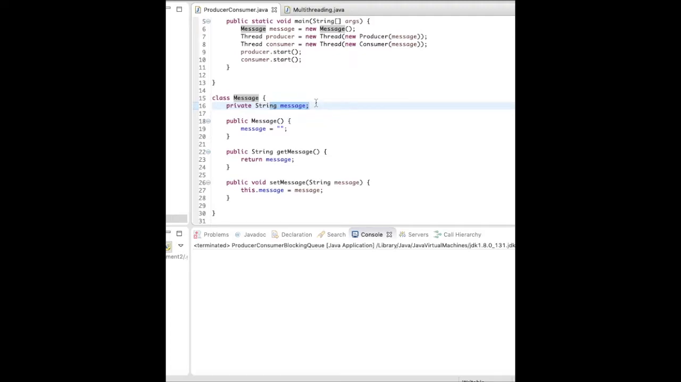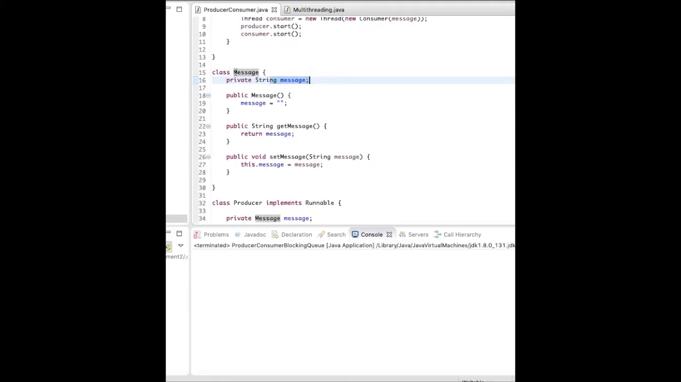Because the producer and consumer threads are running concurrently, we have to synchronize them. There should be a sequence and pattern. The producer should produce the message on the empty message object, and then the consumer should consume when it's full, or let's say there is a message which exists. In this program I have created a message class which has a string message, a private constructor which will initialize an empty message string, and then a getter and setter.